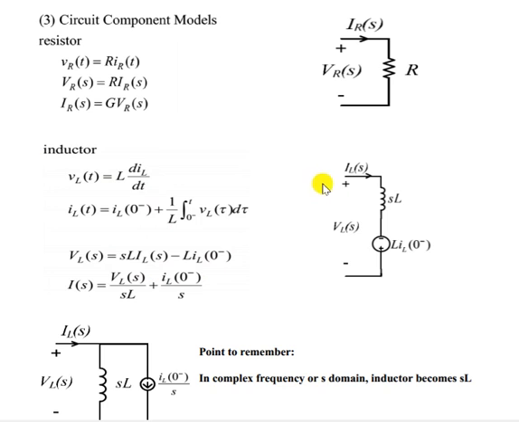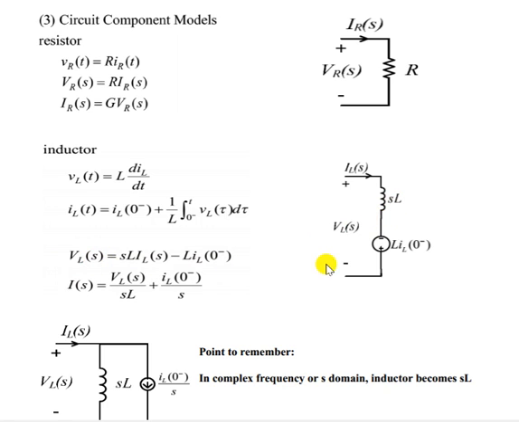Now how can we write it here? See, V equals I times Z, the impedance. In the frequency domain, the impedance or reactance of an inductor is s times L, so you have to multiply by s.